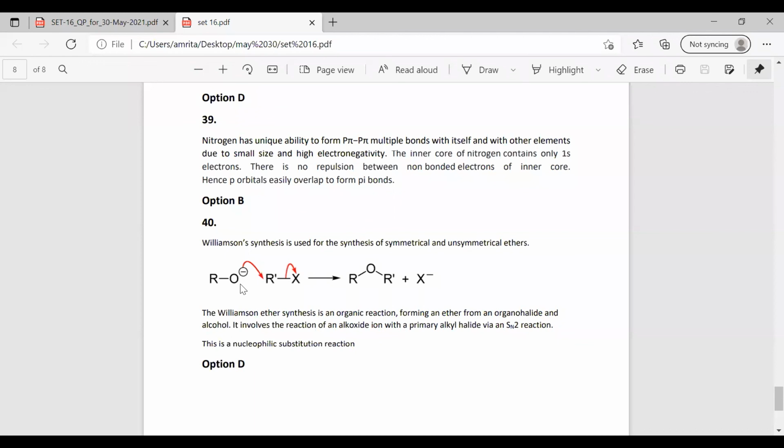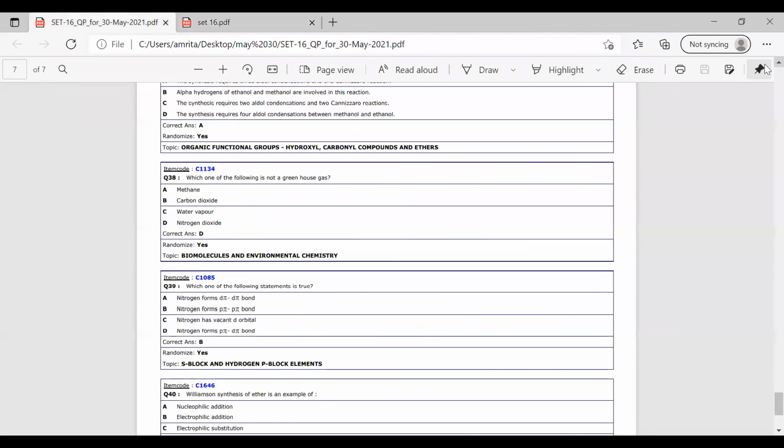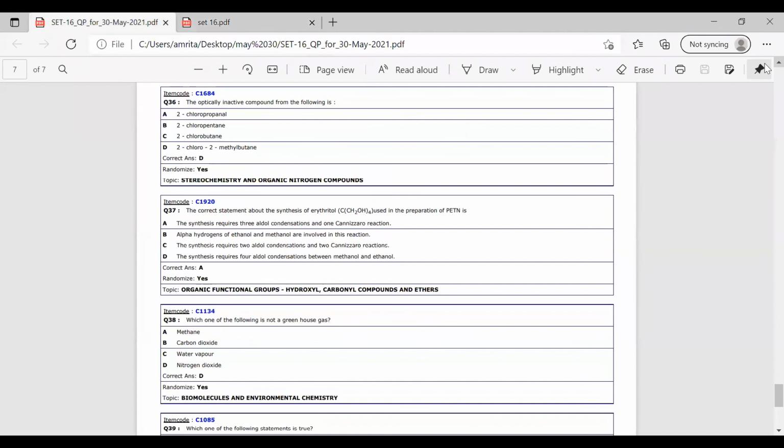Sushmita has a query on question number 36. She's asking, we say optically active or inactive based on plane of symmetry.